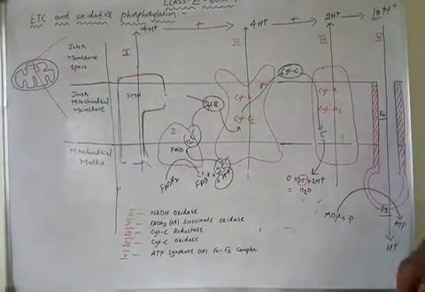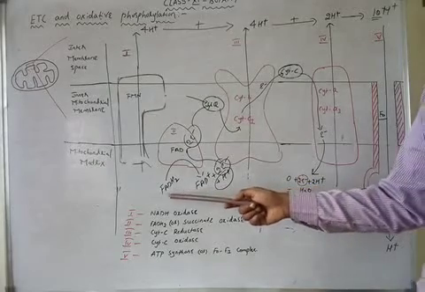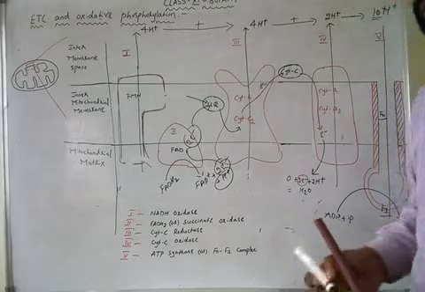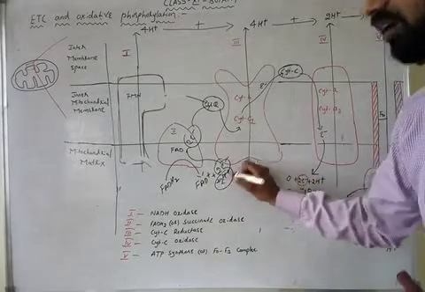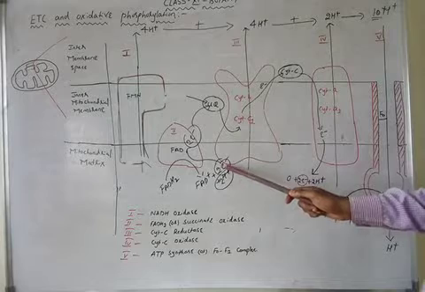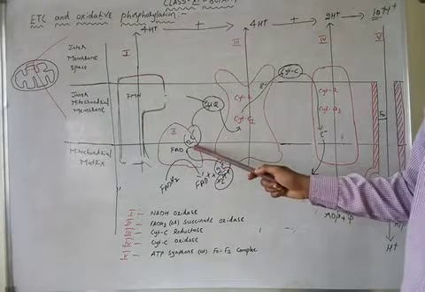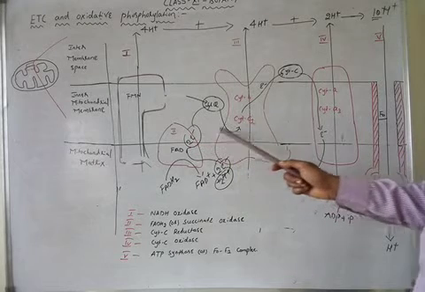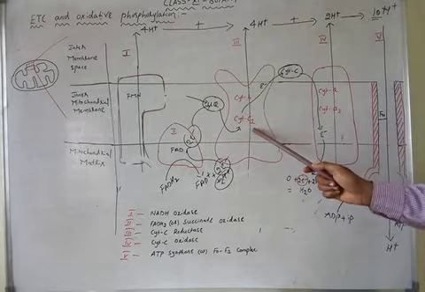Now, because of the oxidation of FADH2, FAD plus 2 electrons and 2 protons are formed. Now, these 2 electrons are taken by complex 2. Complex 2 gets reduced. Complex 2 gives the 2 electrons to complex 3.